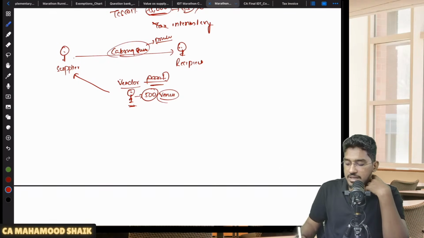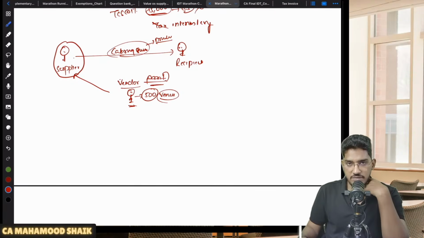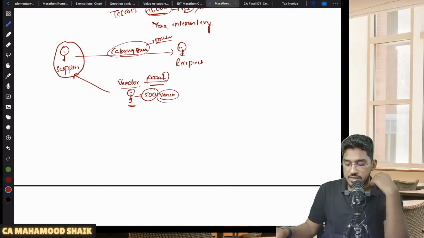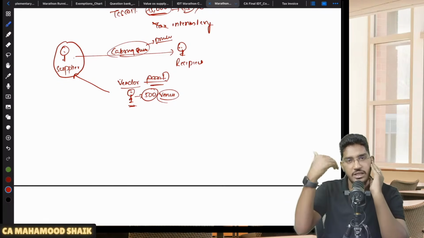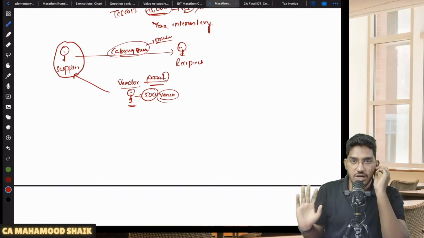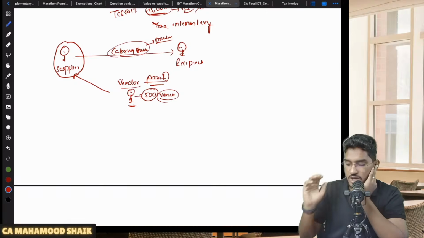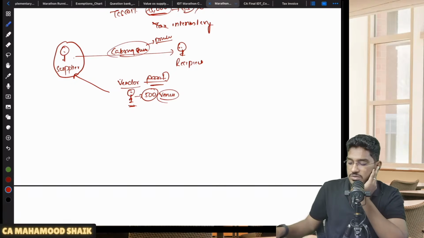At that point of time, let us say the supplier is not available at the venue. He went out on some task. The supplier told the vendor, boss, you go now, later I will come back and pay you for those 500 bottles. But this vendor is not leaving. He has created an issue there. He is going and asking everybody, disturbing the guests, shouting in a big voice. He is creating a nuisance.